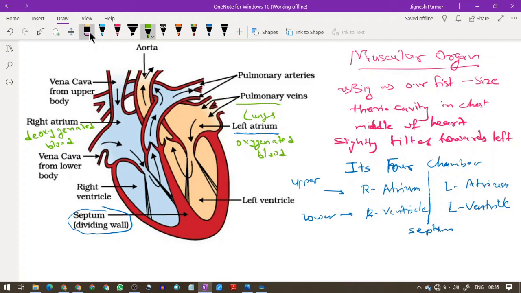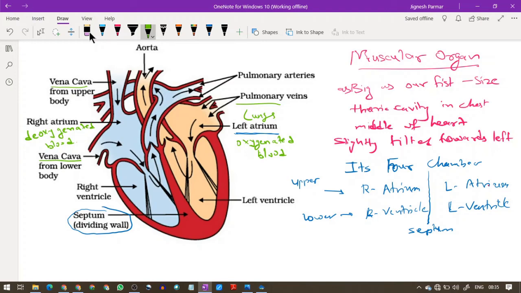Now what exactly happens? In the previous section on respiration we saw how the exchange of gases takes place in the lungs. When blood comes from the whole body, it enters through the vena cava. The upper body vena cava and the lower body vena cava bring deoxygenated blood to this chamber.